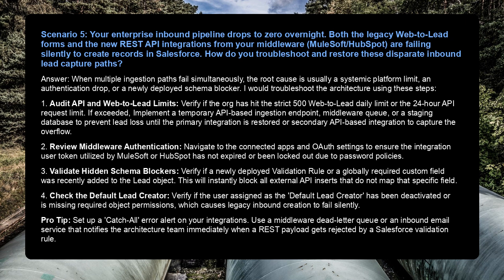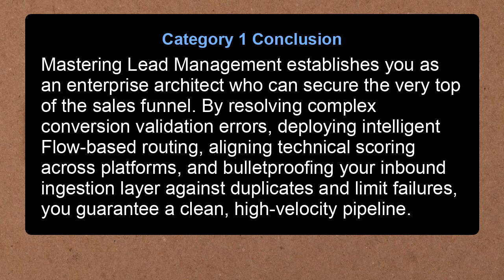Pro tip: set up a catch-all error alert on your integrations. Use a middleware dead letter queue or an inbound email service that notifies the architecture team immediately when a REST payload gets rejected by a Salesforce validation rule. Category 1 Conclusion.